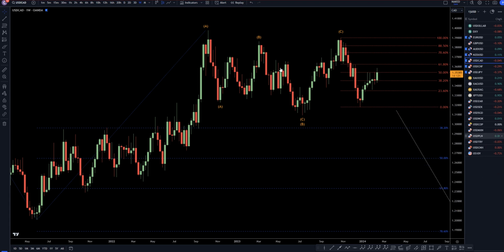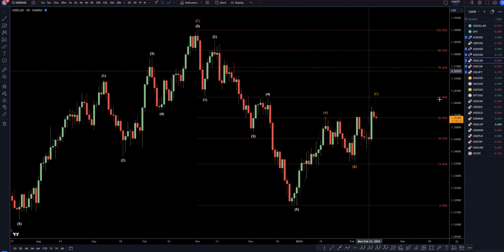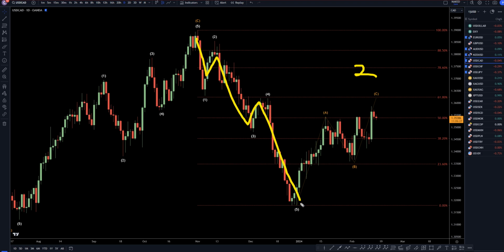So let's take it down even further to the daily time frame. On the daily time frame, I'm definitely still looking at this move up as a possible correction, like a wave two. I don't really see any evidence as of yet that it's actually over. I think this is 1, 2, 3, 4, 5 waves down, like a wave one. I think this is a nice impulsive move up, like a wave two.